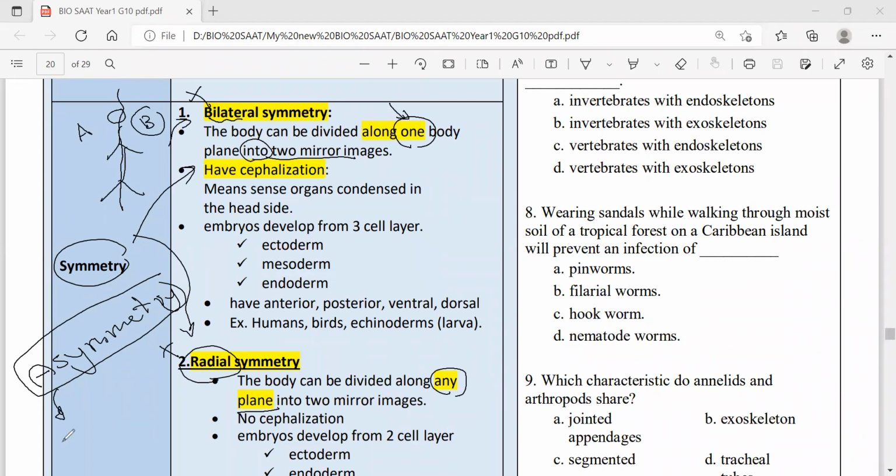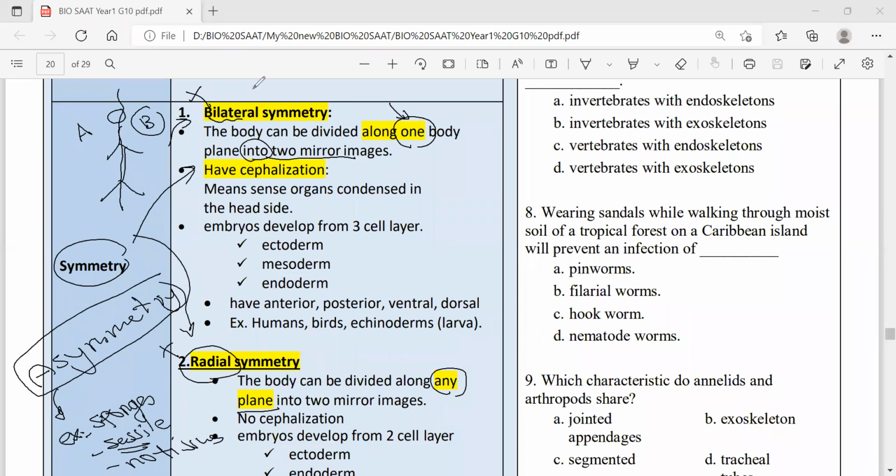The only known animal that is asymmetrical is the sponges. Sponges have no tissues, just cells. Sponges are sessile, meaning stationary, they don't move. No tissues at all. This is the only asymmetrical animal, or the only asymmetrical invertebrate.